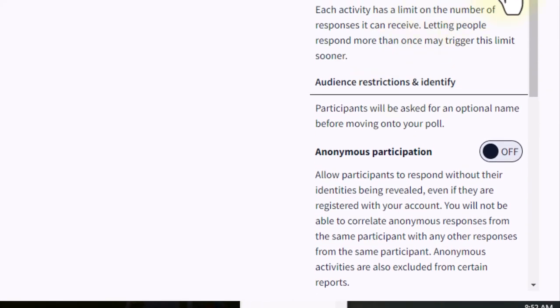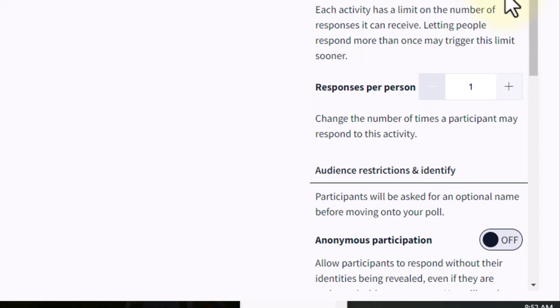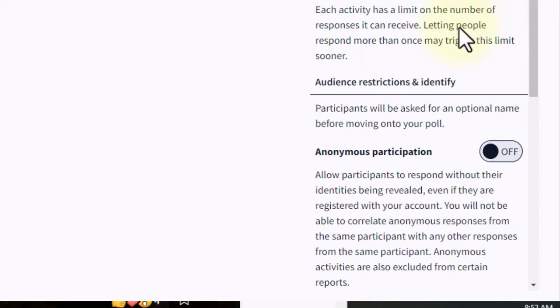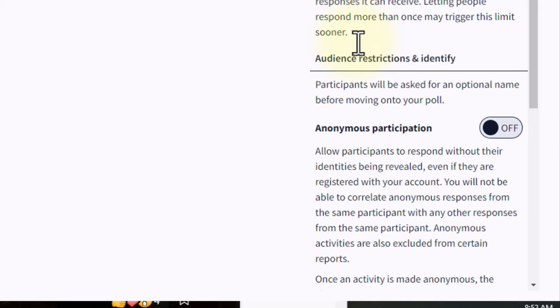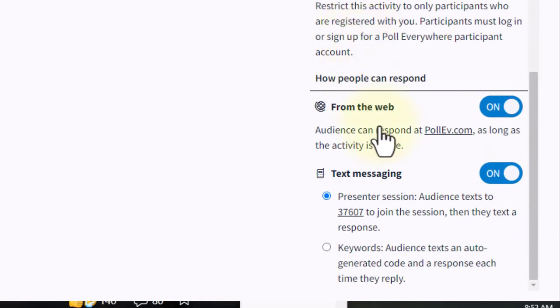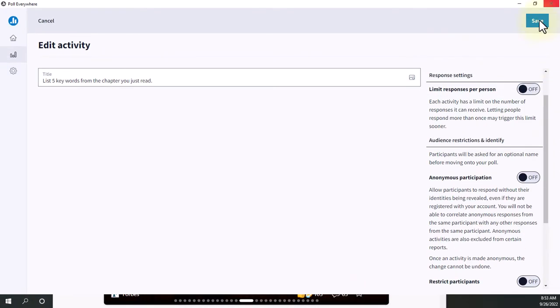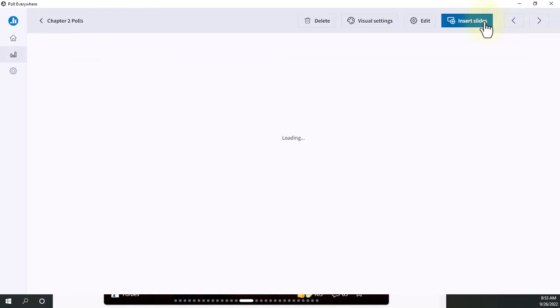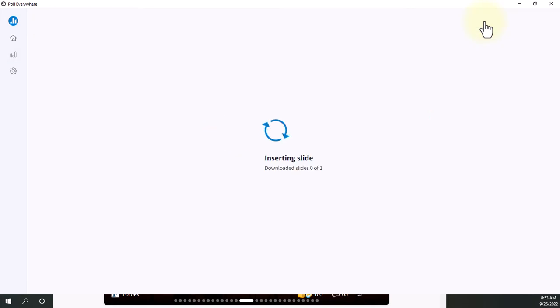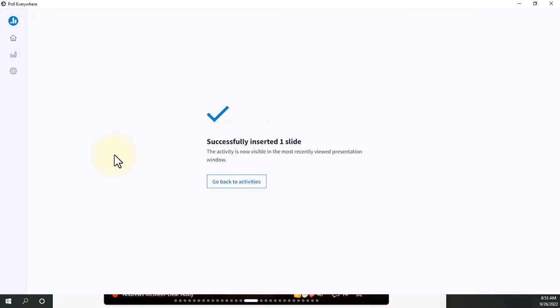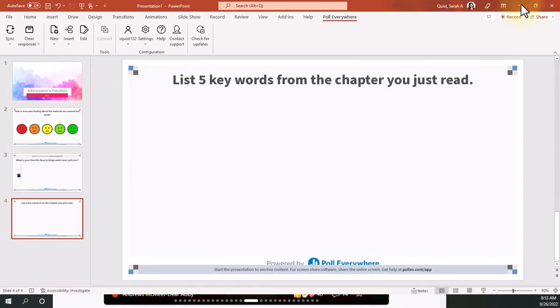If you want to make sure that you limit the response per person, you can have that on or off. This is a word cloud, so I'm going to select off. And then again, if you want the phone text messaging option to be deployed, you can keep that on. Or if you just want them using their browser, again, you can toggle it off and then press save and insert. And again, not all questions will have to ask you your activity flow preferences.